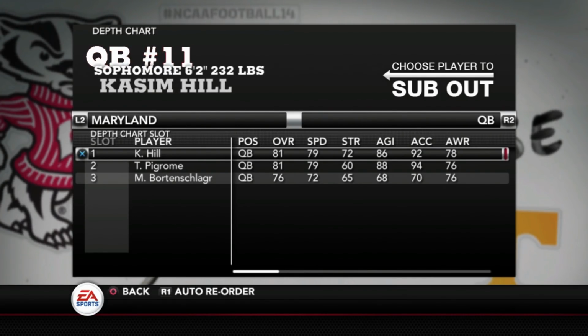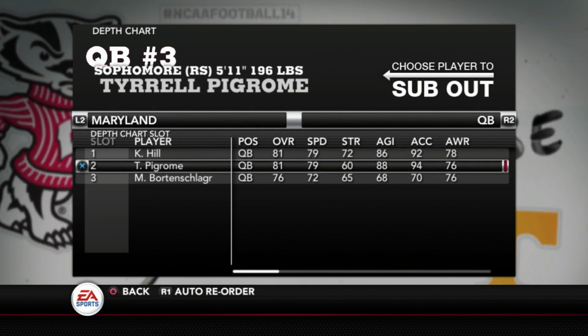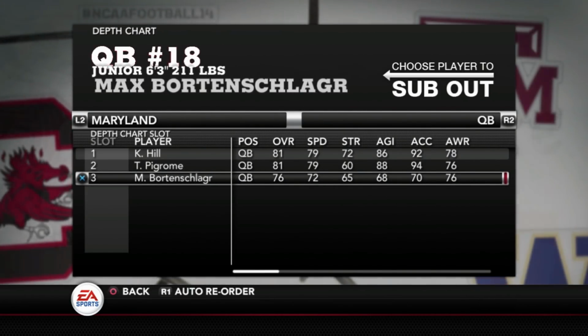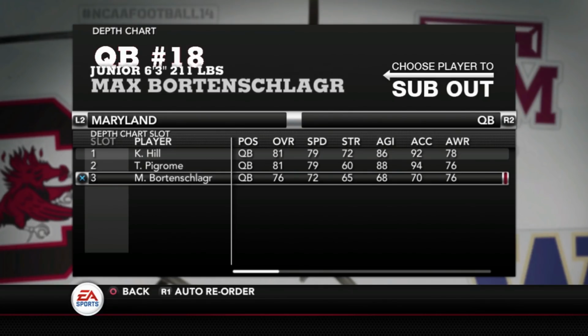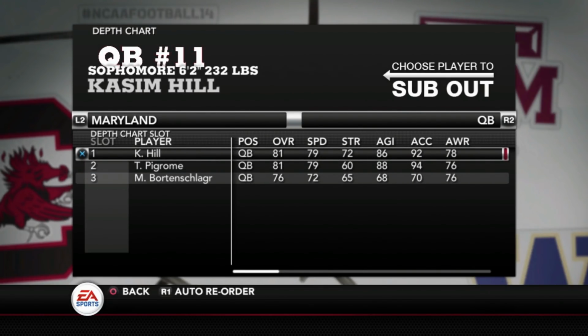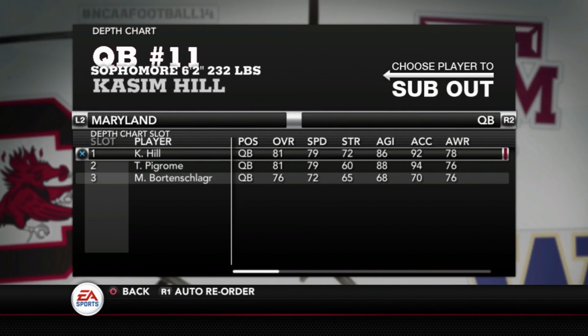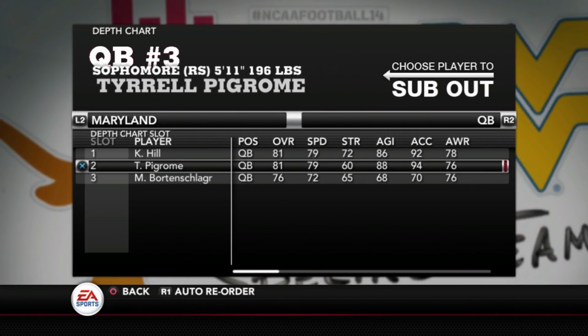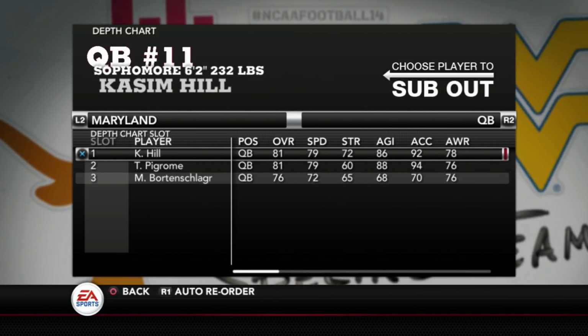Maryland. Now this was a tough one to figure out because of limited playing time. I did do all three of these guys. You see Kasim Hill and Pigrome are 81 overall, and Tyrrell Pigrome, and Caleb Schlager is 76. That's the best I could do, and I kind of had to wing it on these guys because they didn't have a ton of playing time. Who's going to win the starting job there? That'll be interesting to watch. But they're in pretty good shape with three guys, all with some experience. We'll see what happens heading into next season.